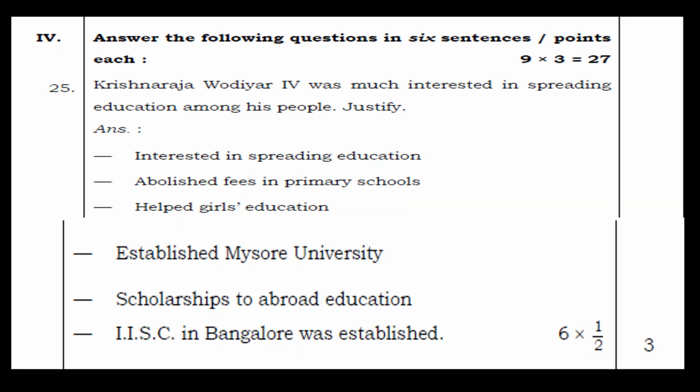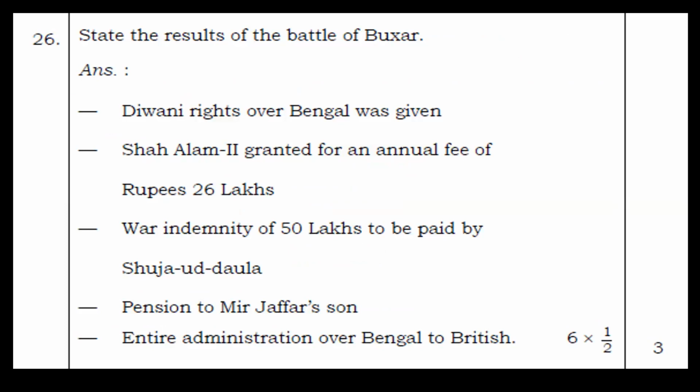So next question, 26th. State the result of the Battle of Buxar. Answer: Diwani rights over Bengal were given. Shah Alam II granted it for an annual fee of rupees 26 lakh. A war indemnity of 50 lakhs was to be paid by Shuja-ud-Daula. Pension to Mir Jafar's son, and entire administration over Bengal to the British. So this was the result of the Battle of Buxar.